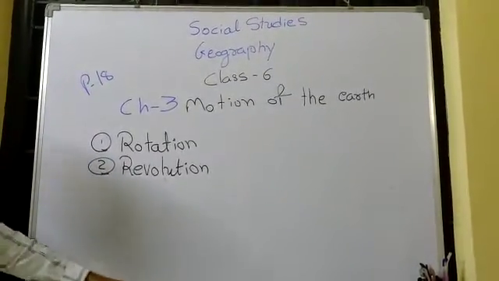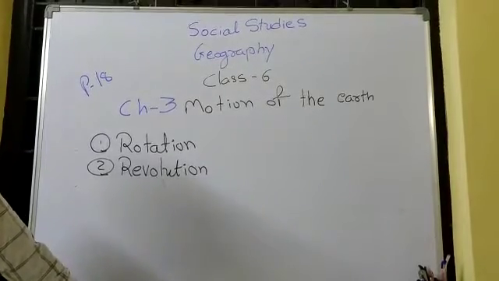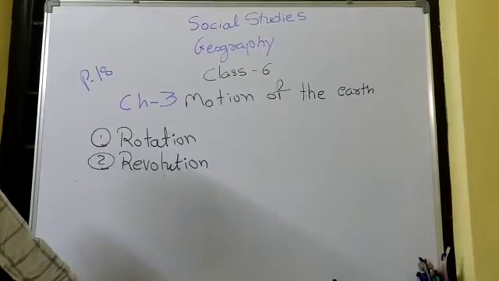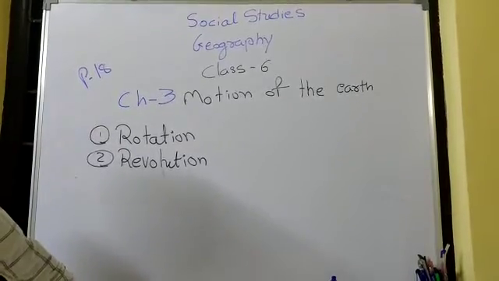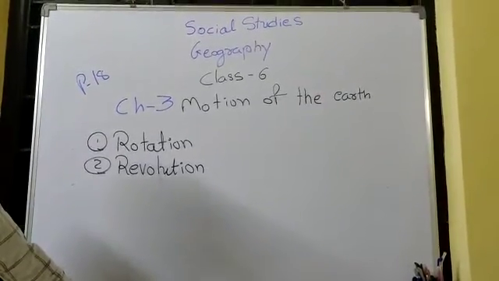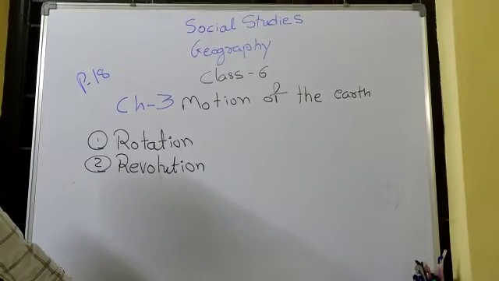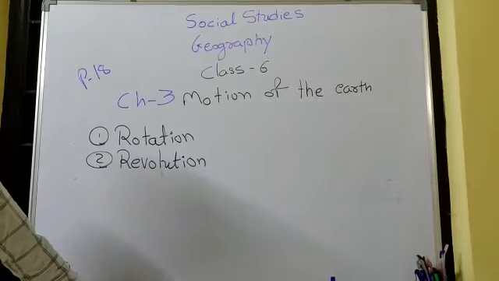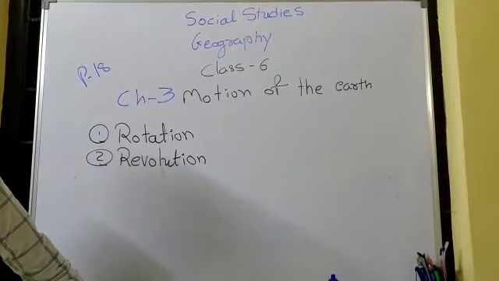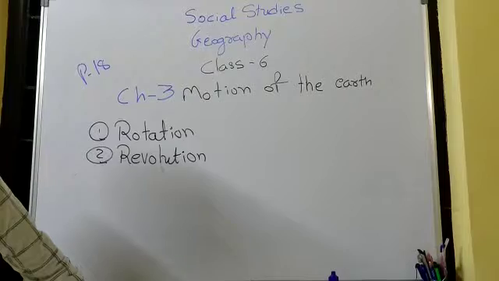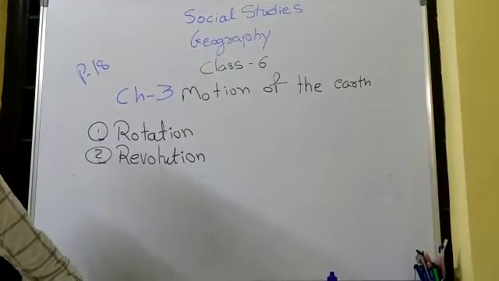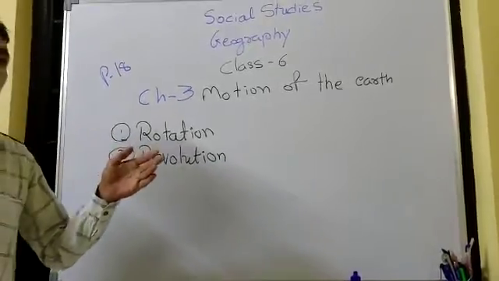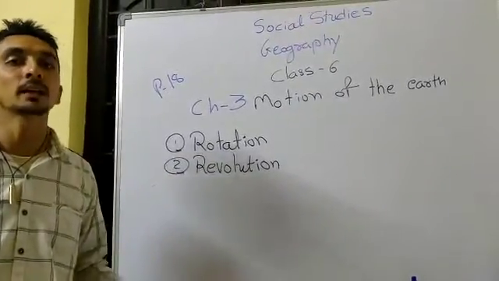As I told you, the earth has two types of motion, namely rotation and revolution. Now what is rotation? Rotation is the movement of the earth on its axis, and the movement of the earth around the sun in a fixed path or orbit is called revolution. Now let me explain separately. This is the definition of rotation and revolution.